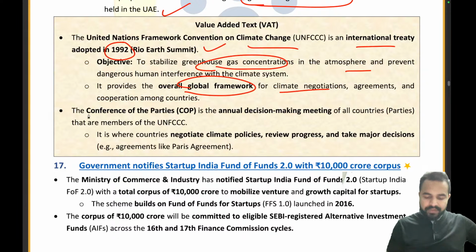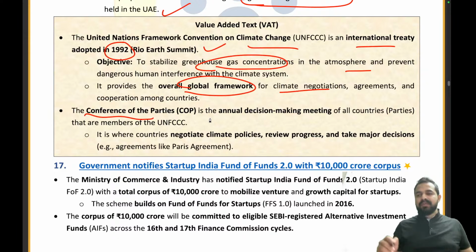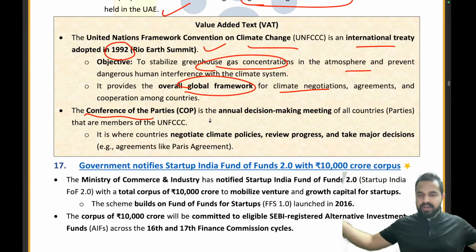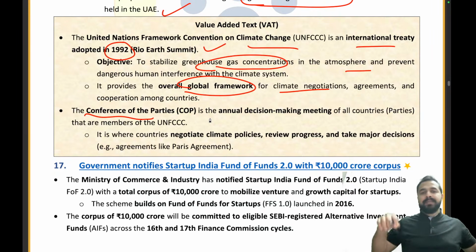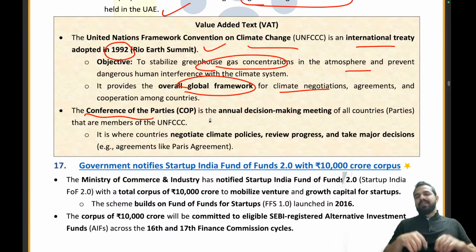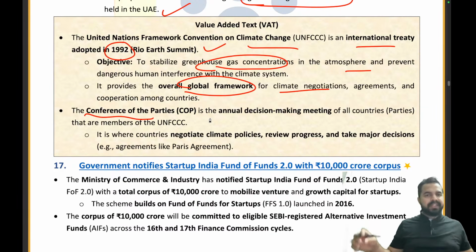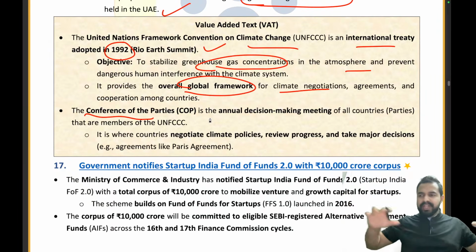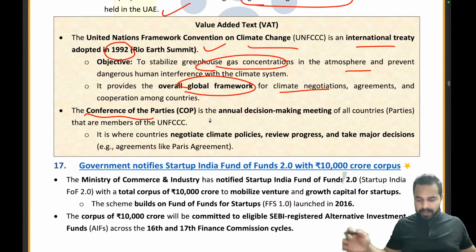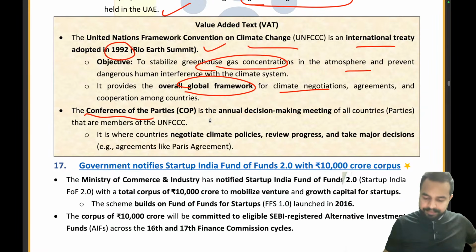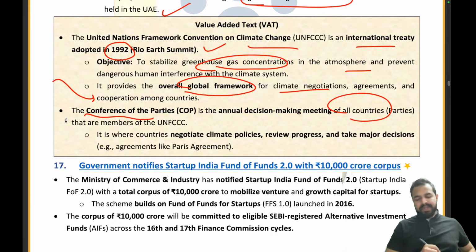And when it comes to the Conference of the Parties, when we have such a major organization, annually they decide that we will be meeting, so we can decide on better things, see what the targets are, and how we are progressing towards them. So for the climate, for all countries and parties, the Conference of Parties took place, right?